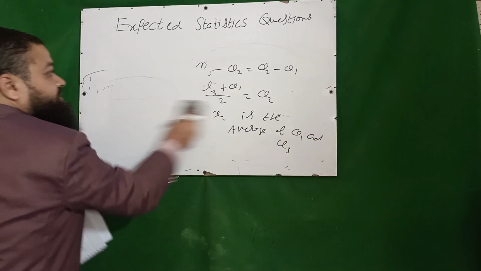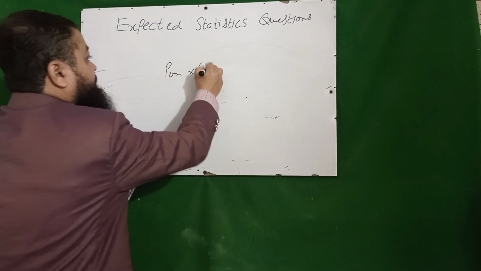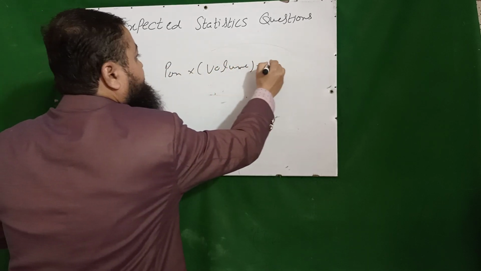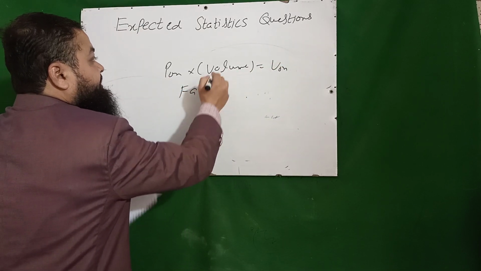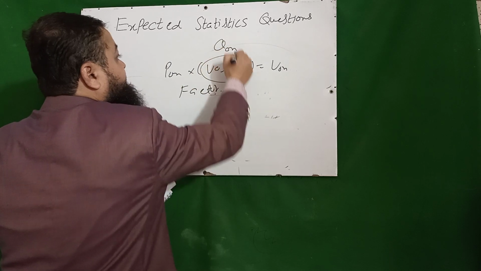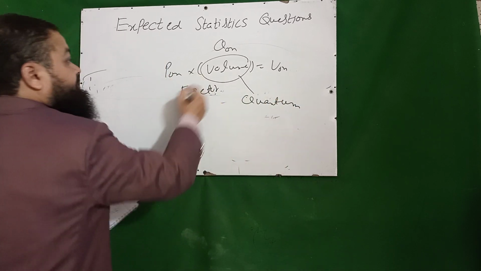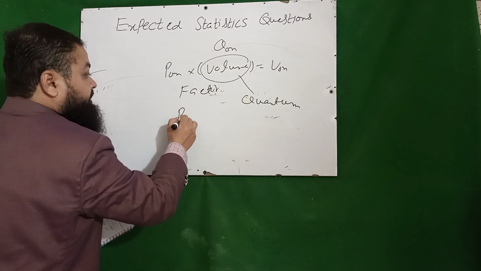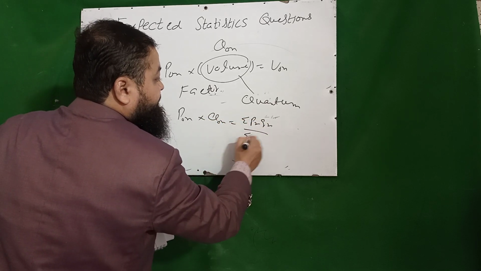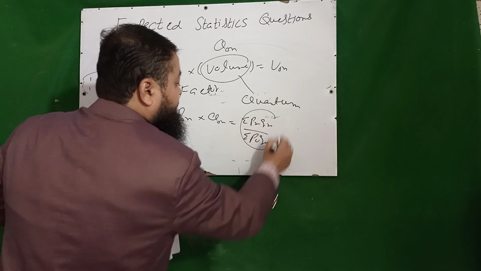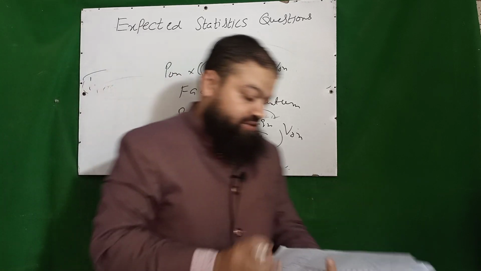Then the next question is, if you have P0n multiplied by volume index number is equal to value index number, that will be satisfied by factor reversal test. Dear students, volume is also called quantity index number, and it is also called quantum. Don't be confused in the exam. We know P0n multiplied by Q0n is equal to summation PnQn over summation P0Q0. It is also called V0n, value index number. This is satisfied by factor reversal test.